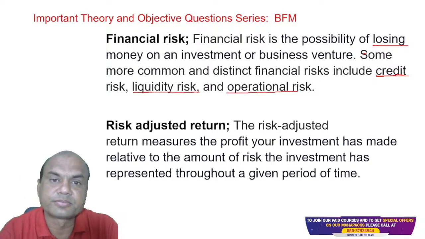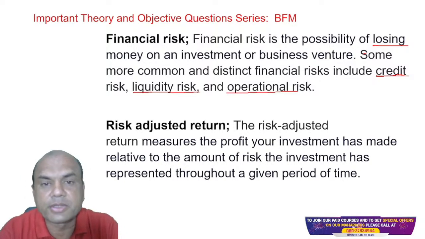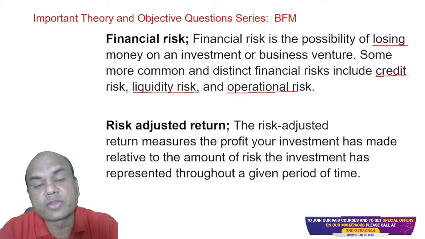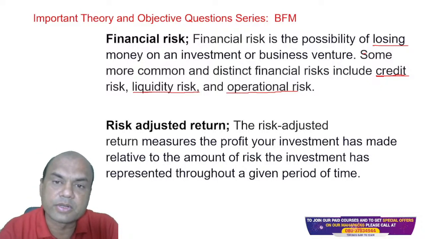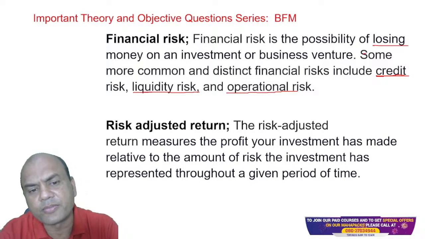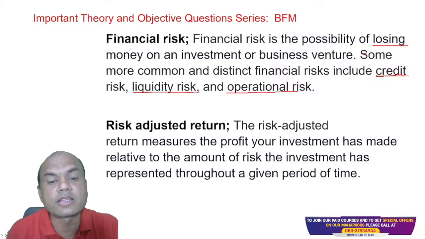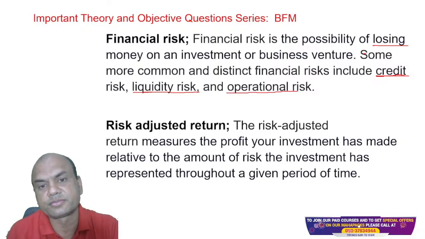What do you say? Type fast in the comment section. Which one of the investments will carry higher risk? Investment in FD of the bank or investment in mutual fund? Obviously, isn't it mutual fund? So that's why the returns from those mutual funds are always called risk adjusted returns.